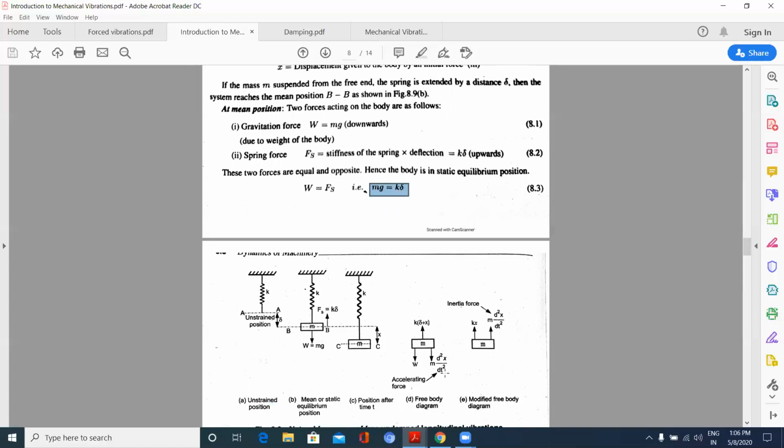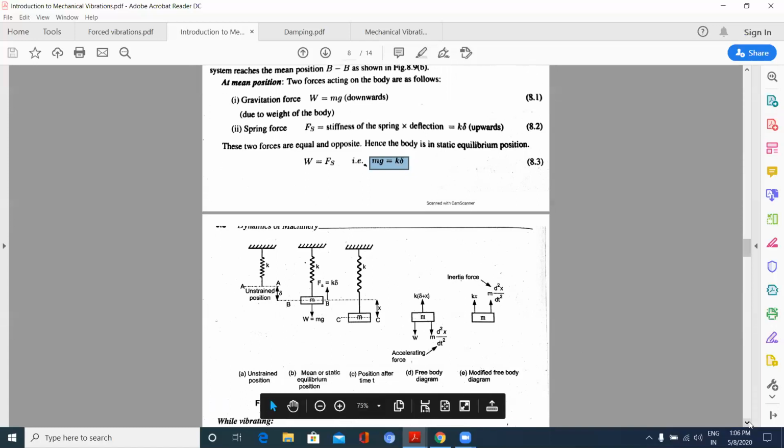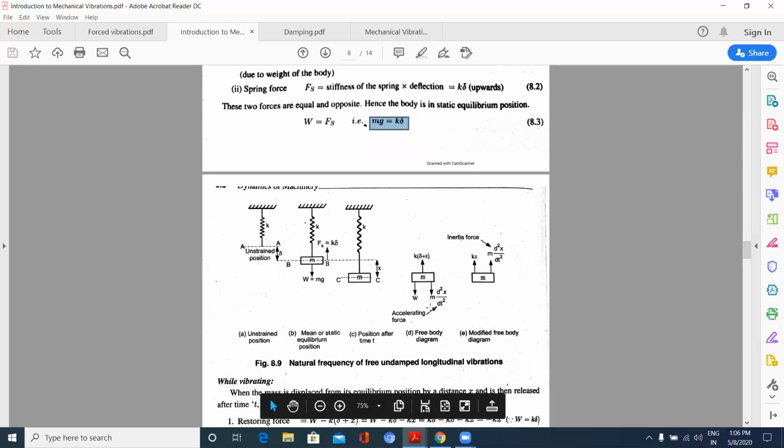I have pulled it down, and this is the spring force acting upwards. Now writing the free body diagram for this. Here you can find the free body diagram. Here I am not showing the W, where W is nothing but mg. Already this mg is being balanced by K delta. So here I won't see that force W.